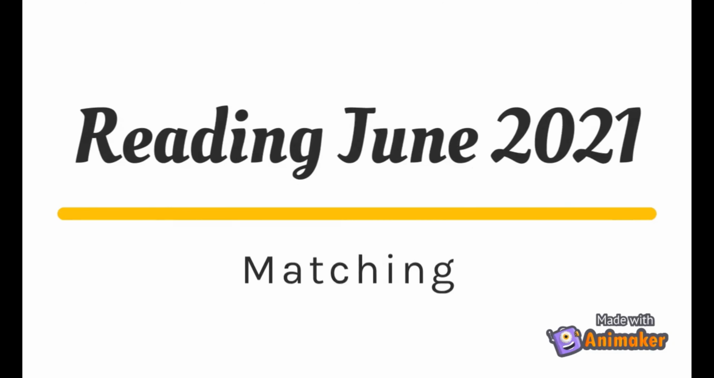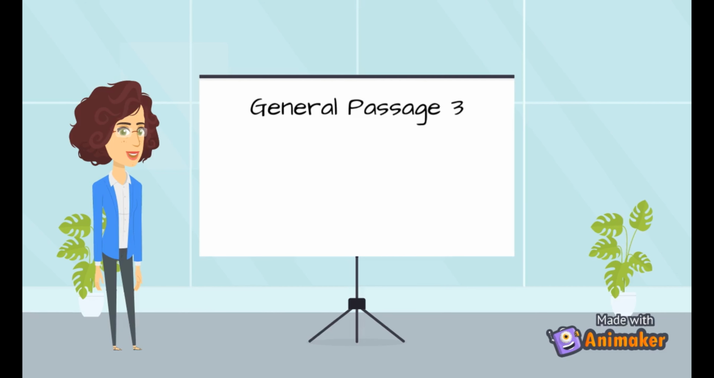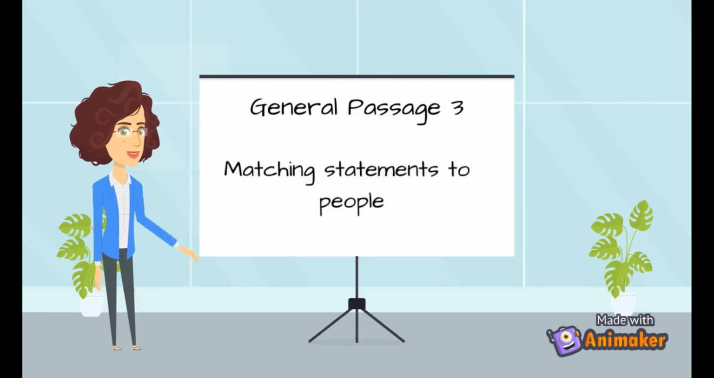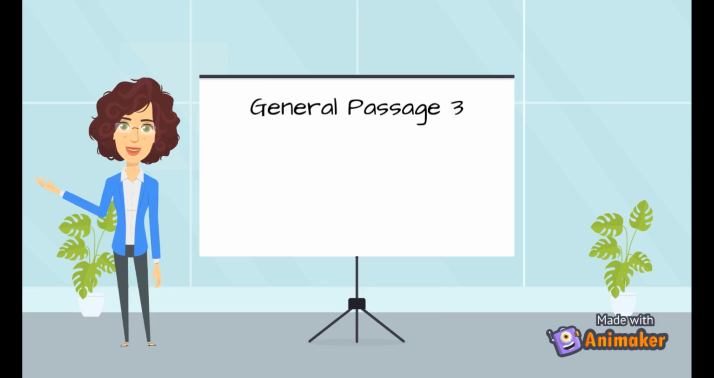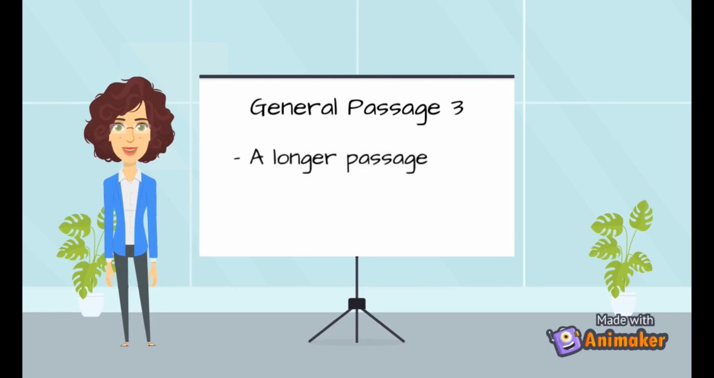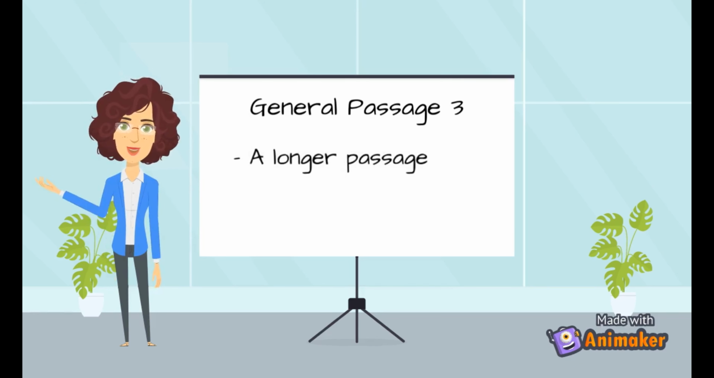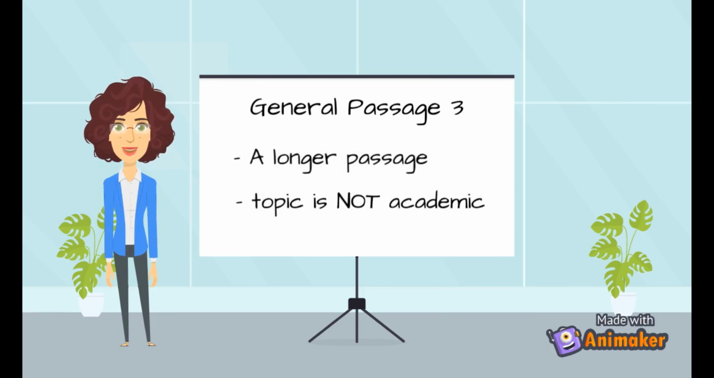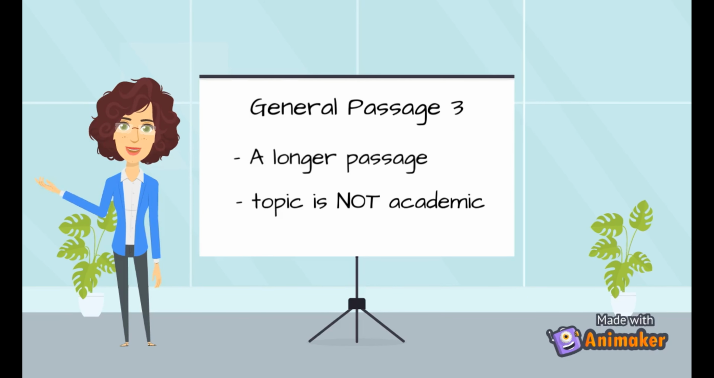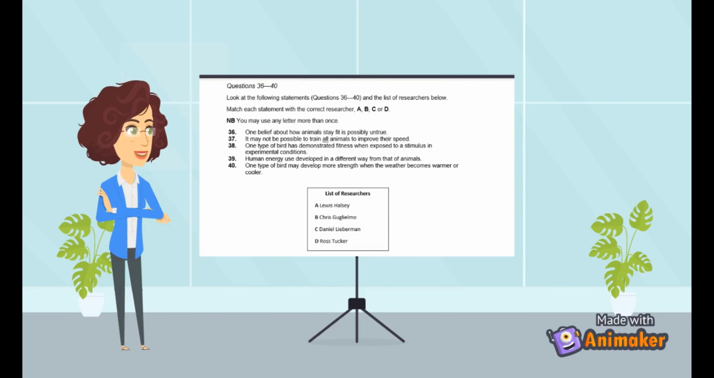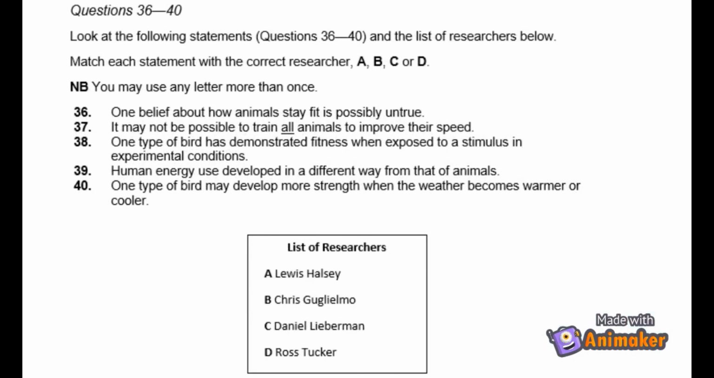Though this week is for general candidates, the reading strategy works for anyone. Passage 3 likes to do matching questions, and this week we will focus on matching a statement to the person who said it. Passage 3 in the general reading test is probably equivalent in length to passage 1 of the academic test, but the topic is going to be one of general interest, not academic in nature. Today we will use an example from Cambridge 15.